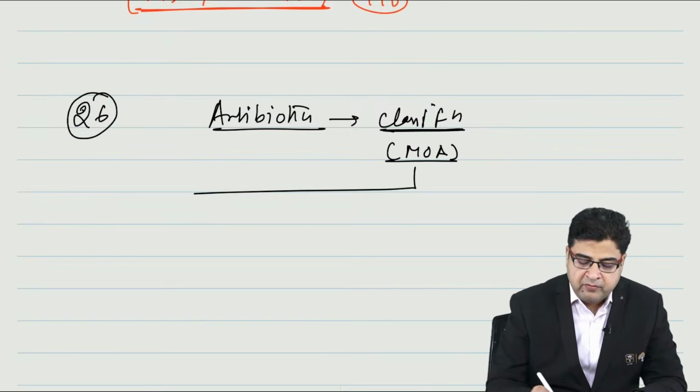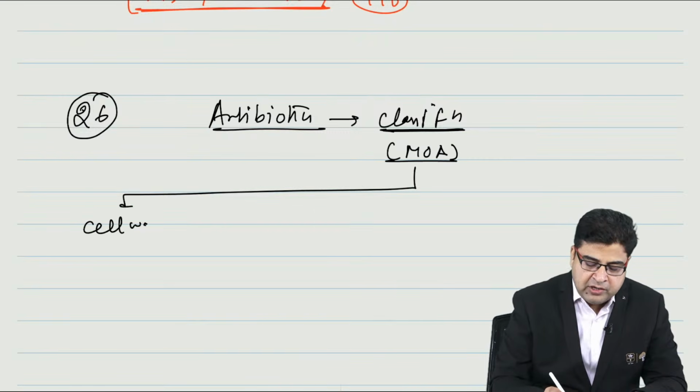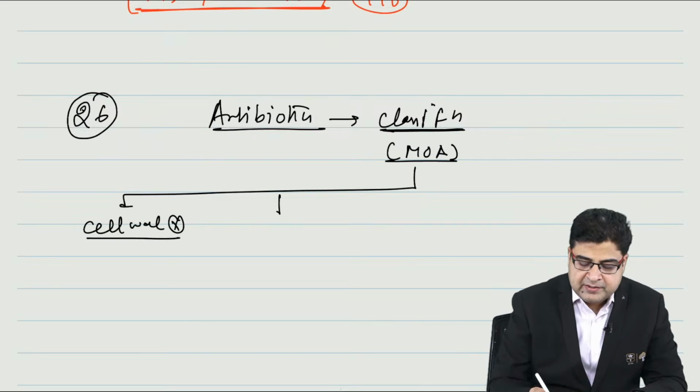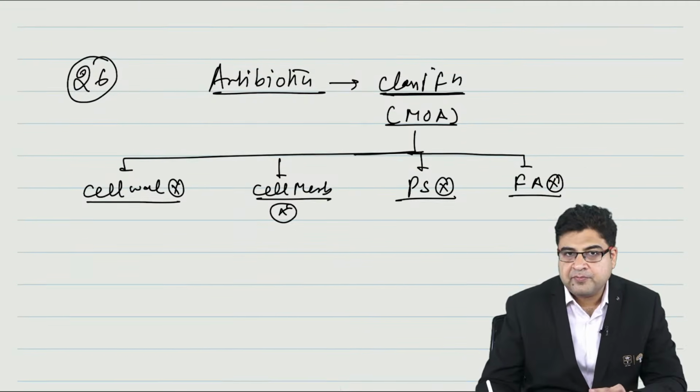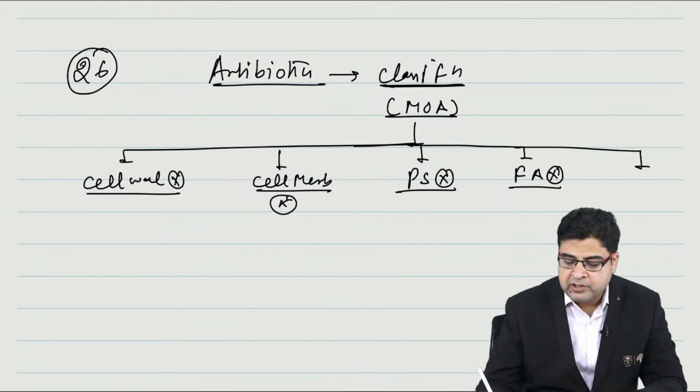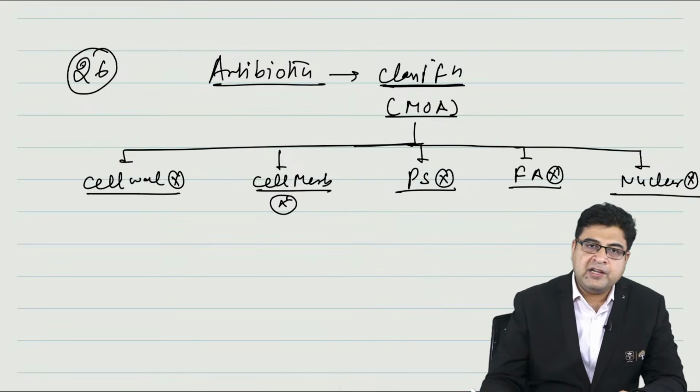You should be knowing which medicines are cell wall inhibitors, which medicines are cell membrane inhibitors, which medicines are protein synthesis inhibitors, medicines which are folic acid pathway inhibitors, and the medicines which act on the nuclear material. So these are the 5 groups of antibiotics we have.